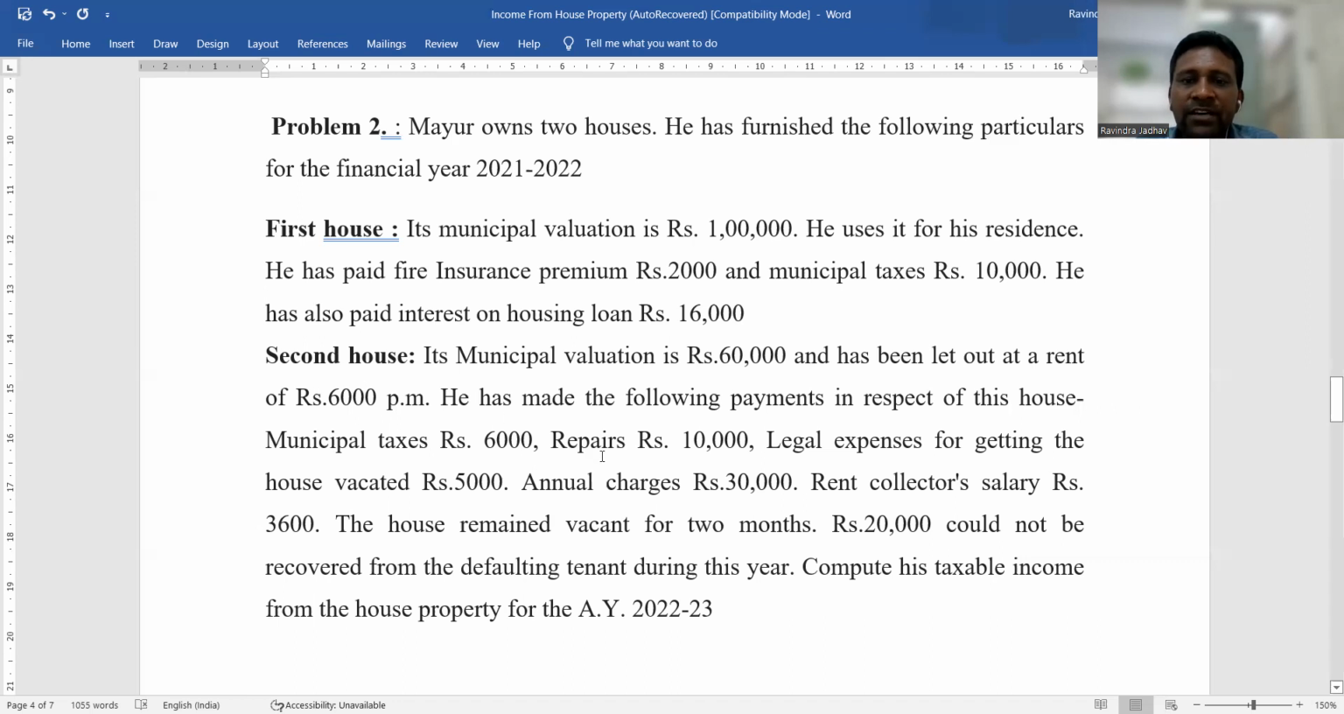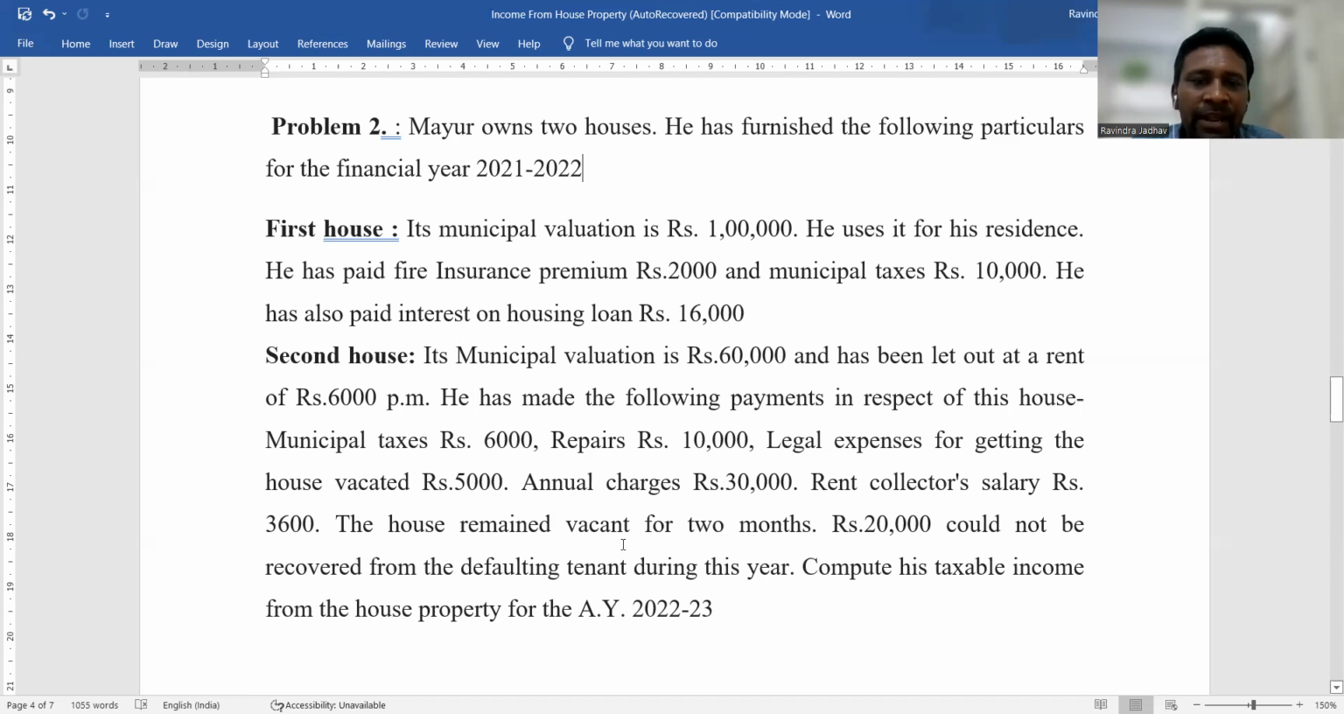So the expenditure on repairs, legal expenses, and annual charges are only given for the purpose of reporting, but as per the Income Tax Act, such expenses are not allowed to be deducted from gross annual value. There is only one expenditure allowed, and that is municipal taxes. Then the rent collector salary is also an expenditure, and annual charges is also an expenditure.